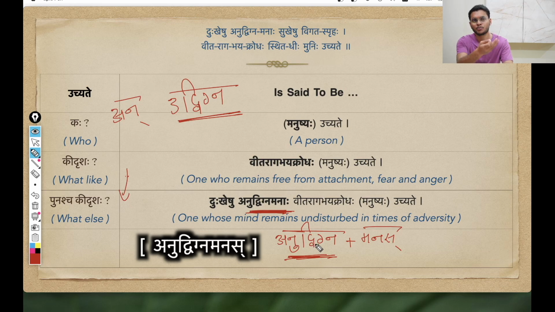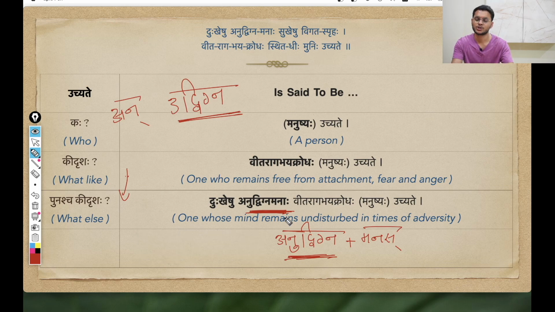If we are using it for a Pullinga, Prathama Vibhakti is a sakaranta shabda, Anudvigna manas. You can take the reference word chandramas, you can take the reference word vedhas. All these are sakaranta pullinga shabda. So if you use this word anudvigna manas, the prathama vibhakti ekavachanam form is anudvigna manaha. That is what you see here. Just like chandramas, chandramaha, vedhas, vedhaha, nachiketas, nachiketaha. It is prathama vibhakti ekavachanam in pullinga gender.